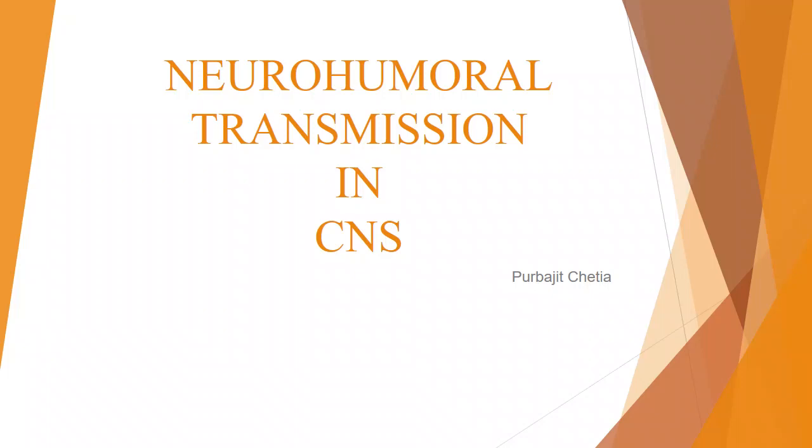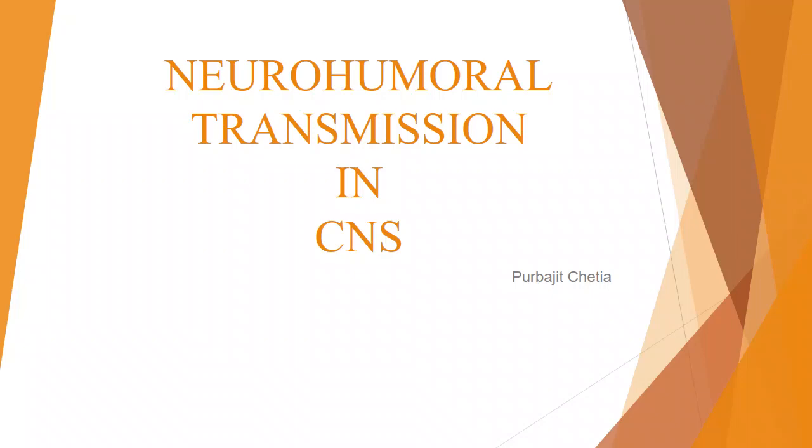Hello everybody, we are here in the new topic that is known as neurohumoral transmission in CNS. Already we have studied the neurohumoral transmission in peripheral nerves. Neurohumoral means how two neurons are communicating by means of the chemical messengers, what we say as the neurotransmitters. Here we'll be studying the same thing, but in the CNS, central nervous system.